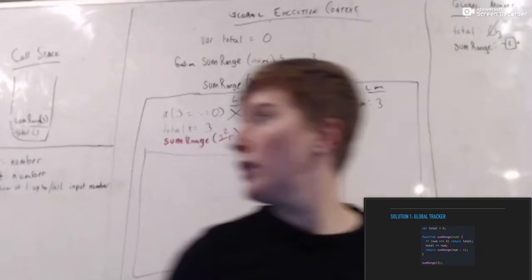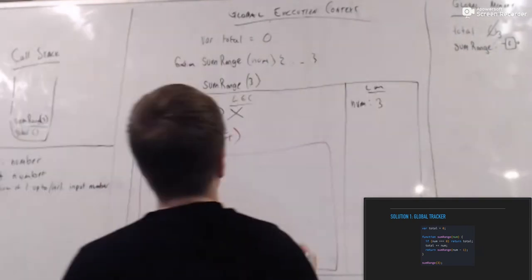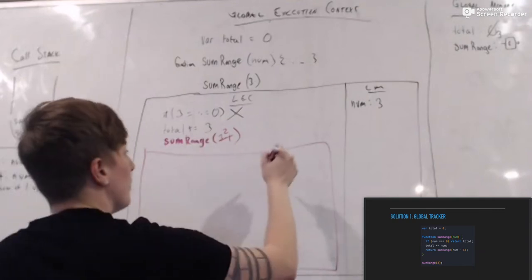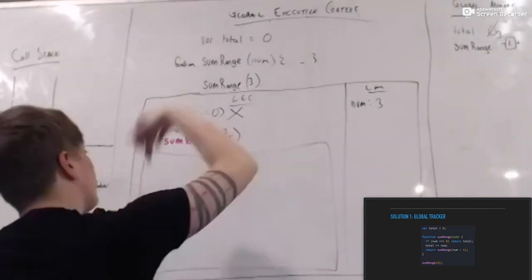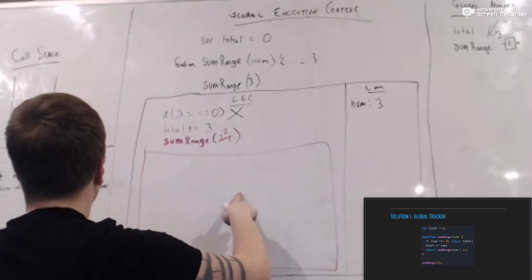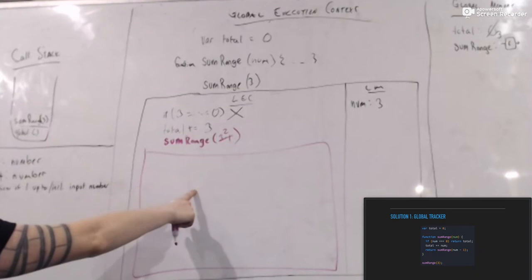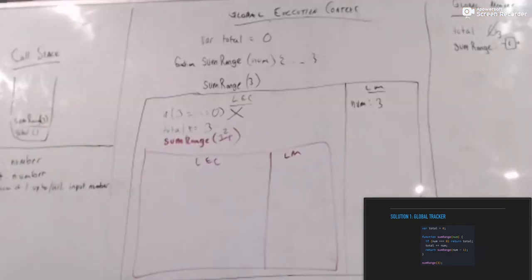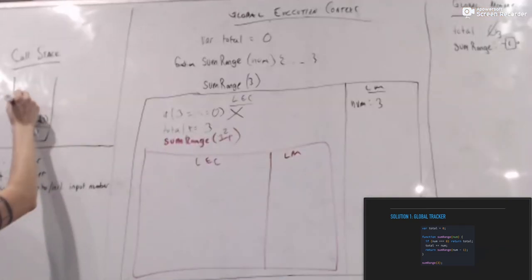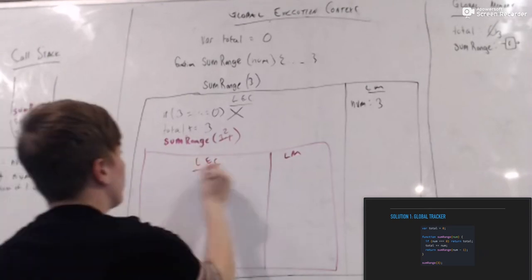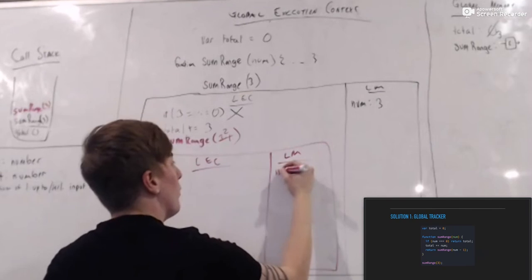Parker. Check the base case. Before we do any of that, what happens just when we invoke a function? Declare the parameter num. Before we even do that, what do we get? New execution context with the local memory. And what happens up here? Pushing on the call stack, right? Sum range 2. Awesome. Yes, and then we are going to handle our input parameter, which is going to be num.